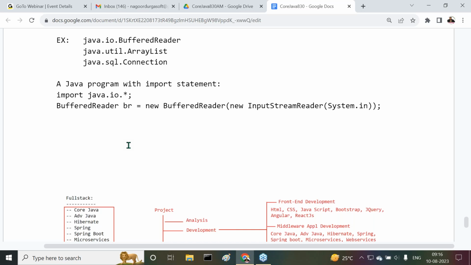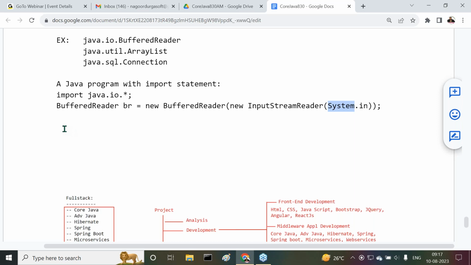All of you observe carefully. BufferedReader, how many times have we used it? Two times we have used it. That is available in the java.io package, so any number of times we can use it. InputStreamReader is a second class which is available in the java.io package. So more than one class can be used any number of times once we import the package. System is a class but not in java.io; that is in the java.lang package. The java.lang package is the default package, no need to import that.